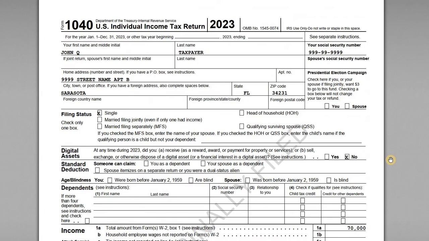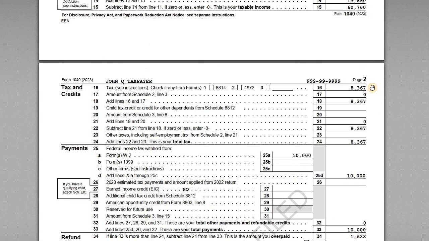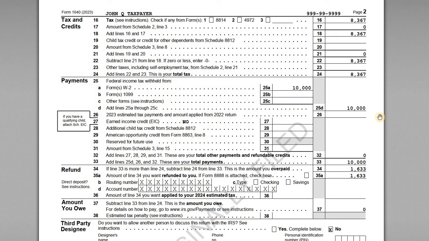So you would look at your original return, you're looking for your AGI figure, the standard or itemized deductions, whichever you took, your taxable income figures, the total amount of taxes that you calculated on that taxable income, and then the amount of withholdings and other payments that you might have applied there.